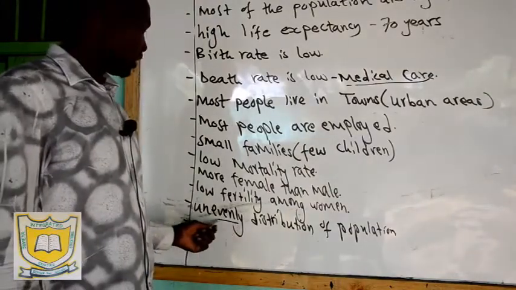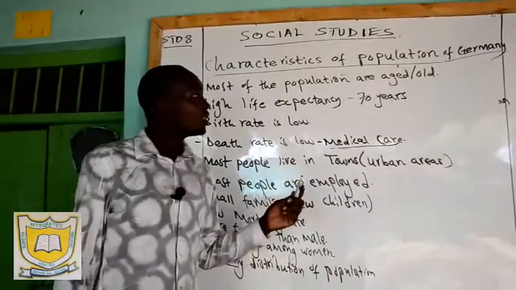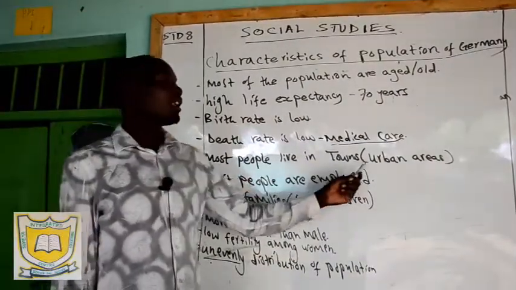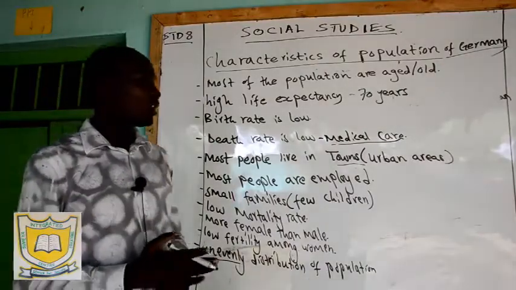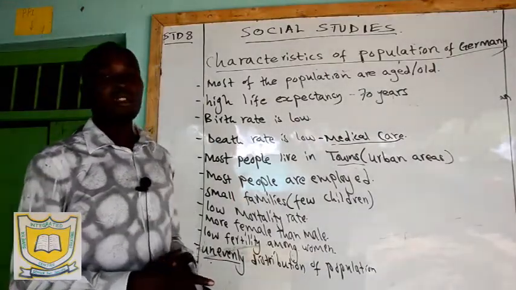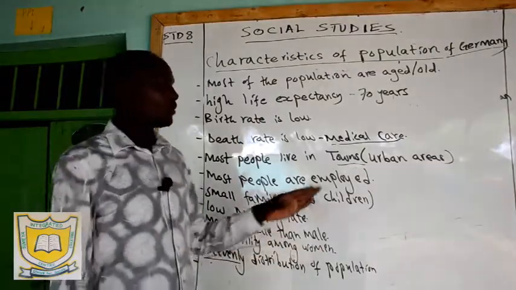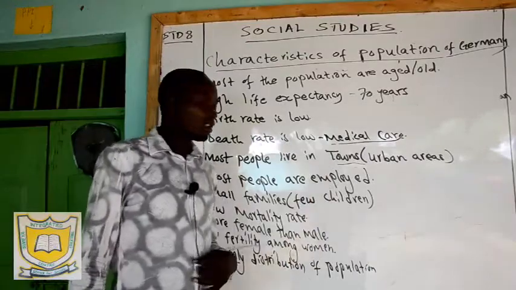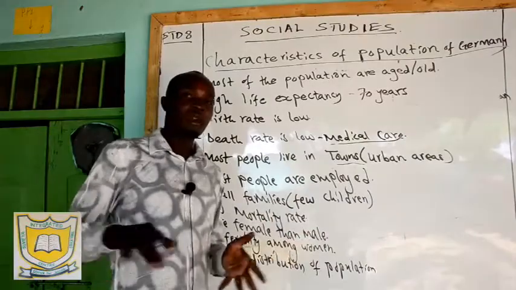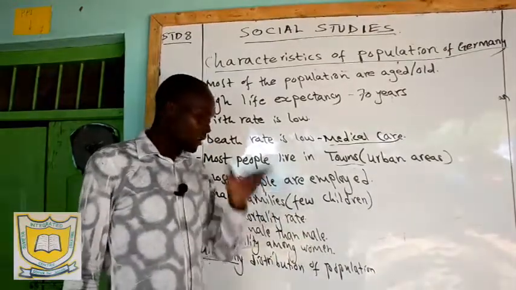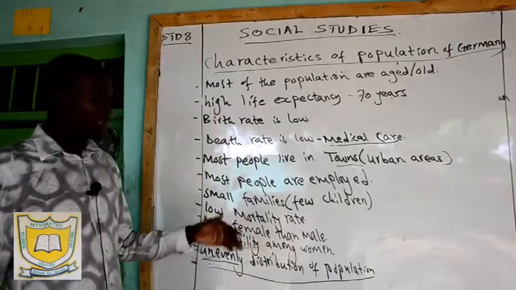What do we mean by an uneven distribution? We mean that now we have said in Germany, most of the people live in towns or urban areas, meaning rural areas are not highly populated. So that's what we call uneven. We have said Kenya and India, most of the people live in rural areas, meaning towns have a high population, but you cannot compare with the highland areas. So that's all. So this one applies to all populations in Kenya, Germany, and India.